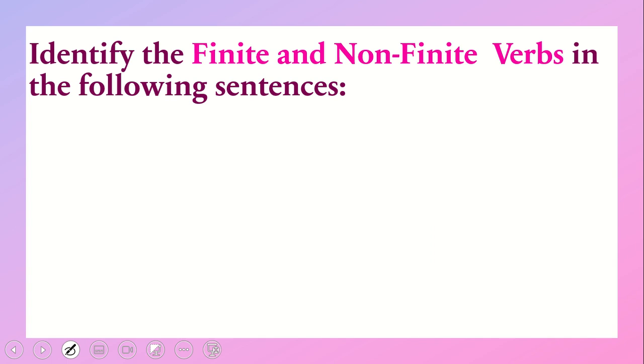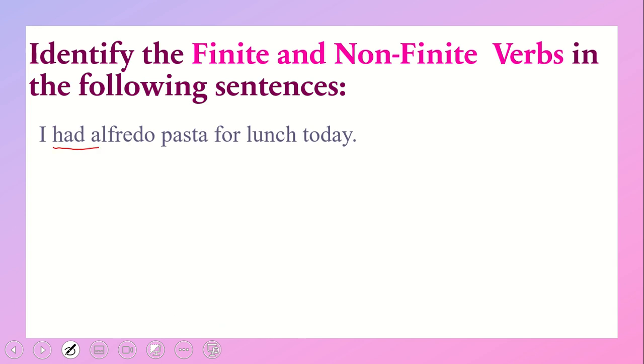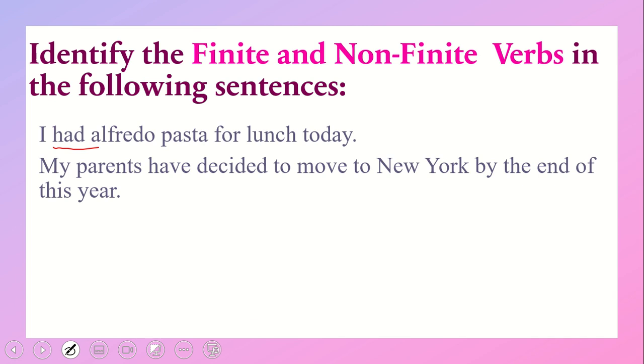Next, here you have to identify finite and non-finite verbs in the following sentences. Finite verbs are those which give us an idea about the tense of a sentence, whereas non-finite verbs do not give us an idea or clue about the tense of the sentence but only represent the action of something, and these could begin with a to or end with ing. I had Alfredo pasta for lunch today. So this had is a finite verb because it is giving us an idea about the tense of a sentence. Tense means in which time the task has been done. So it is the past.